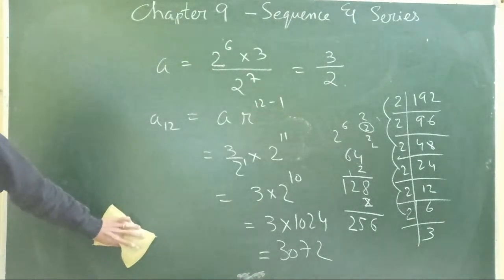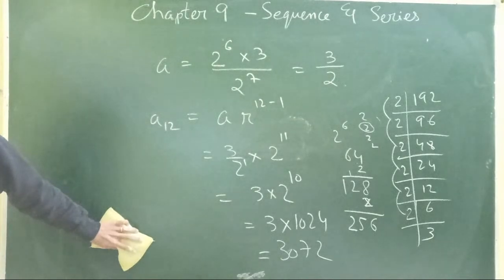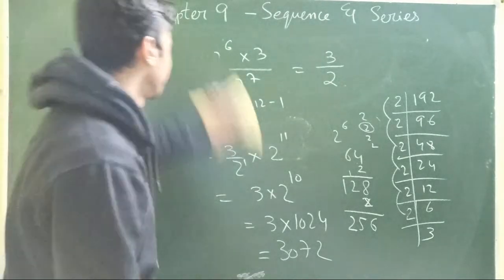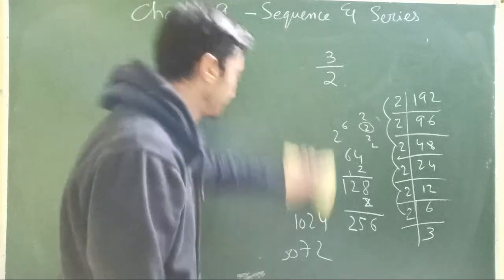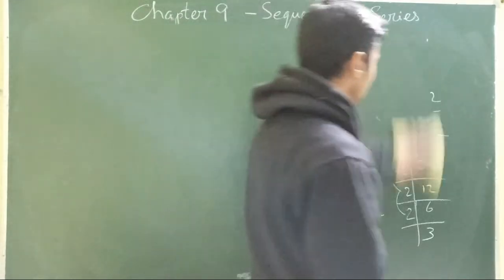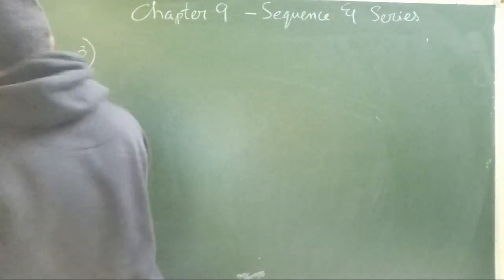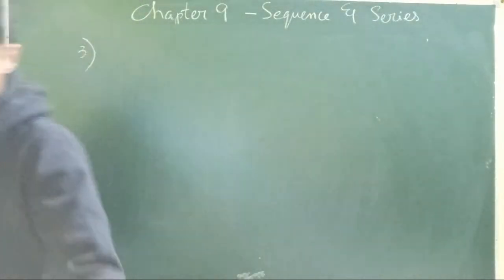Okay. All right. Number 3. Question number 3.